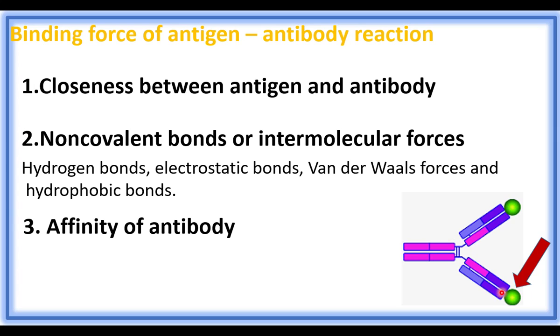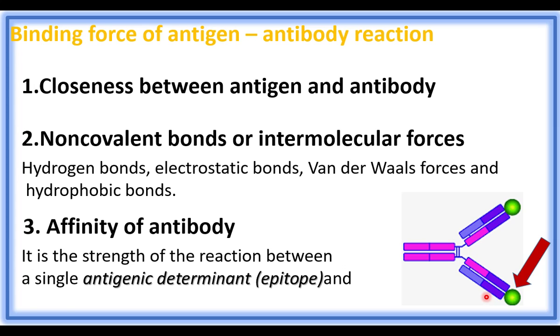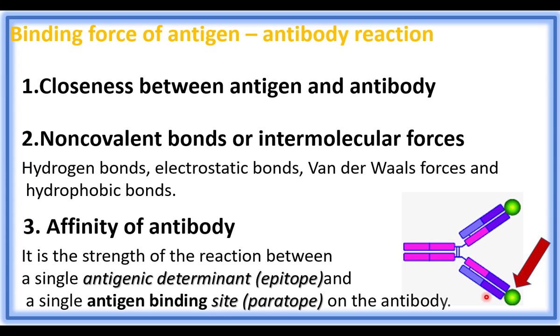Paratope is a part of antibody that binds with antigen. It is the strength of the reaction between a single antigenic determinant and a single antigen binding site of the antibody. A single antibody has two paratopes. But here the affinity of antibody defines the strength of reaction between a single epitope and single paratope.